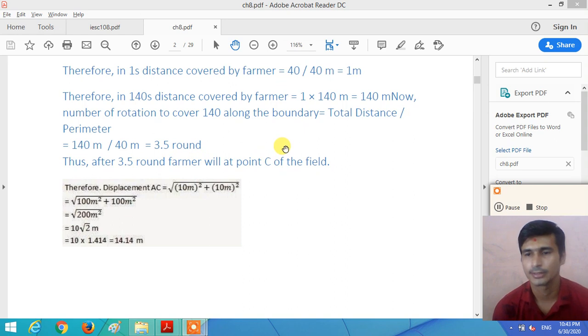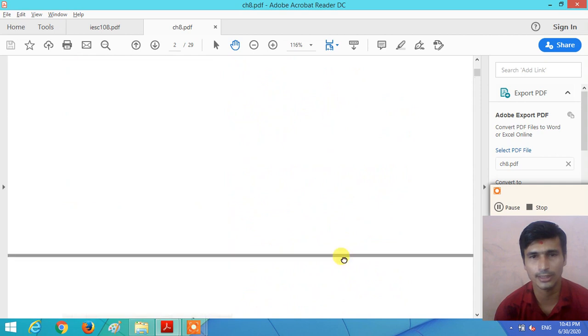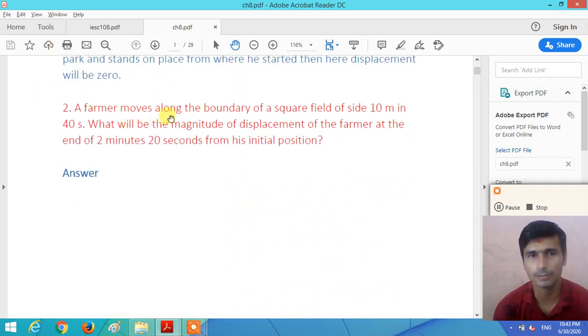So let us repeat once again. The question is given like this: a farmer moves along the boundary of a square field of side 10 meter in 40 seconds. What will be the magnitude of the displacement of the farmer at the end of 2 minutes 20 seconds from his initial position? 2 minutes 20 seconds means 140 seconds.